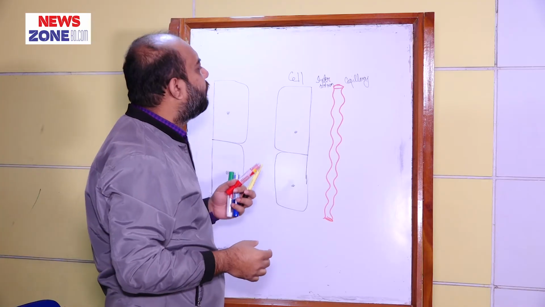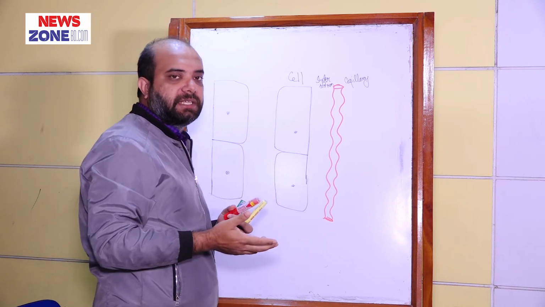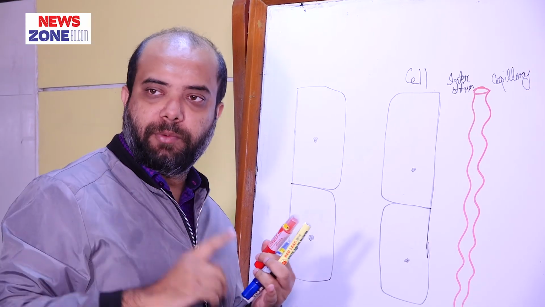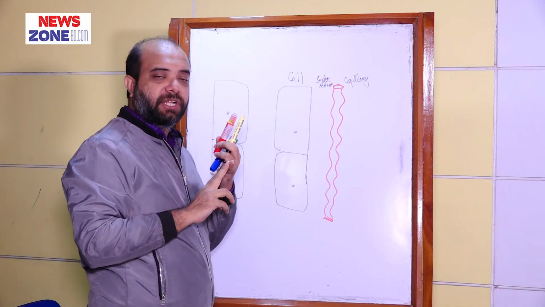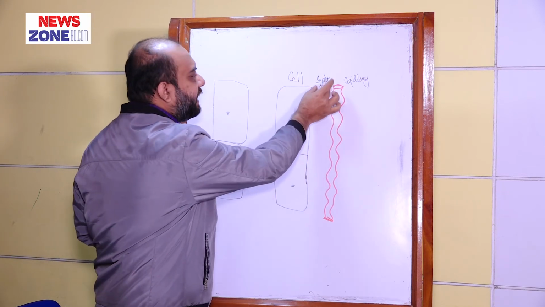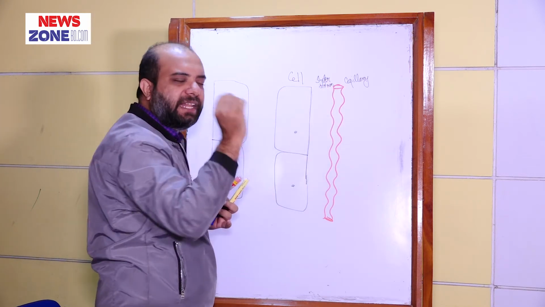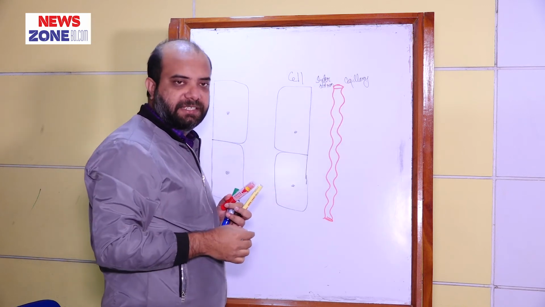So in discussing the mechanism of reabsorption of any substance, what we have to memorize and understand is three important things. First of all, the renal tubular epithelial cells. Second, a thin layer of interstitium, and then the capillary system.